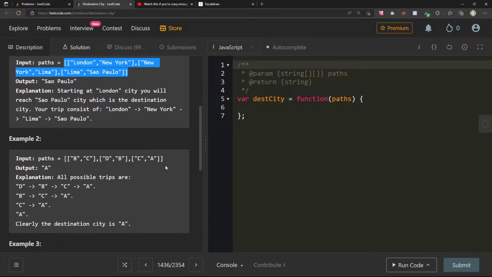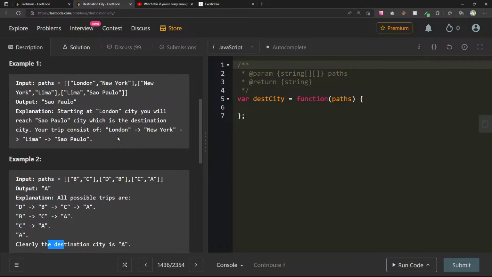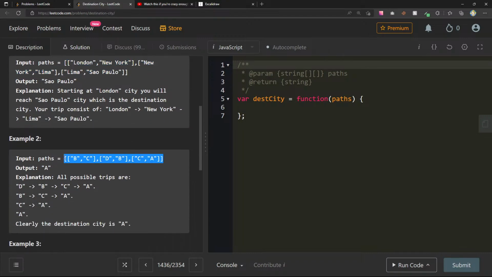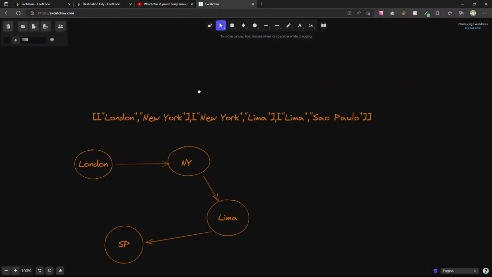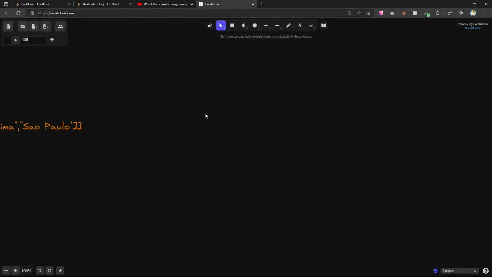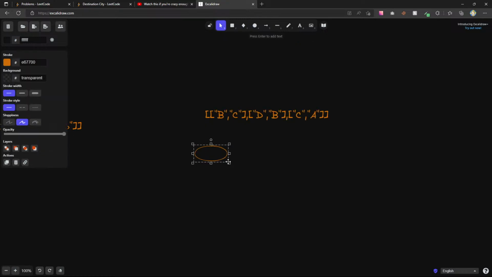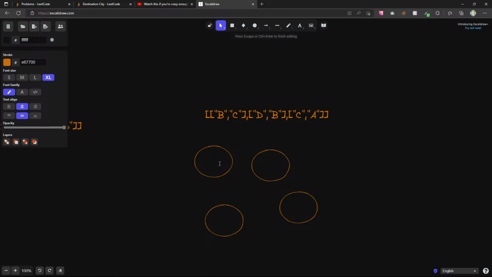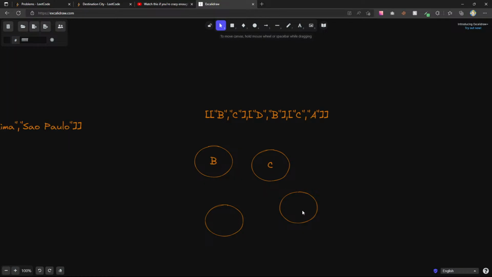Okay. All possible trips clearly lead to the destination. Okay, I think this one just makes too much sense. This is a very contrived example. I think we should try to expand a little bit here. I'm just going to move this around. Okay, so let's say we have B, C, D, and A. So let's do this now.